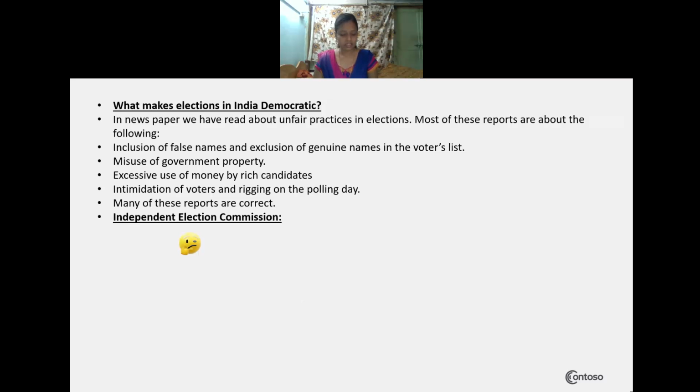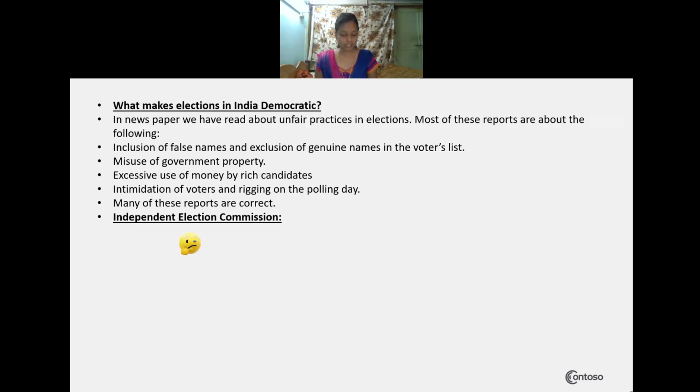Rigging means fraud and malpractices indulged in by a party or a candidate to increase its votes. It includes stuffing the ballot boxes, with a few persons using the votes of others, during the night time.